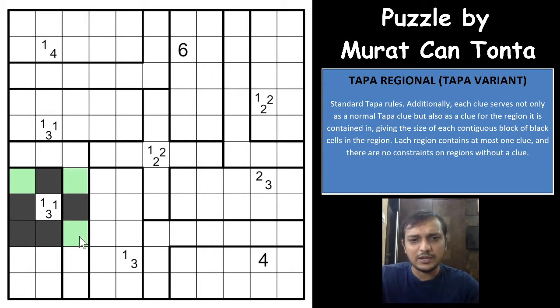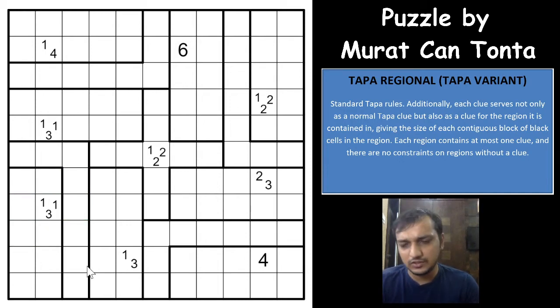So you have a white cell in between, or green cell, that we are indicating in this puzzle, differentiating the groups of shaded cells, right? And now what is a regional Tapa? So all the Tapa rules apply in the regional Tapa.